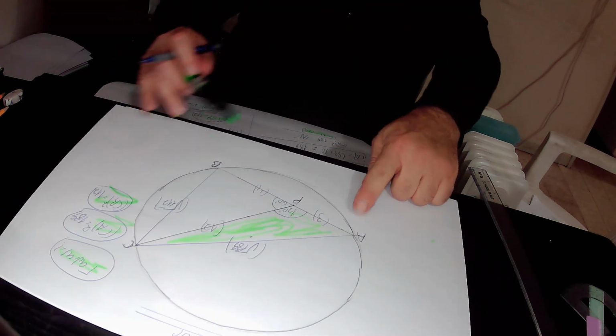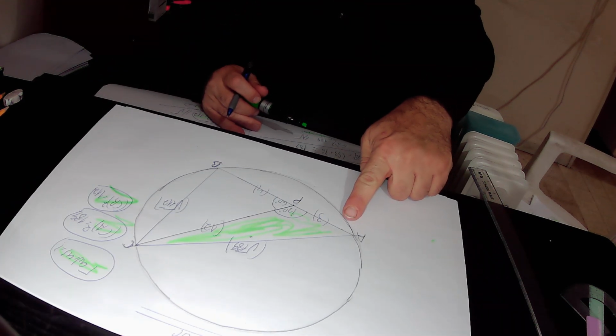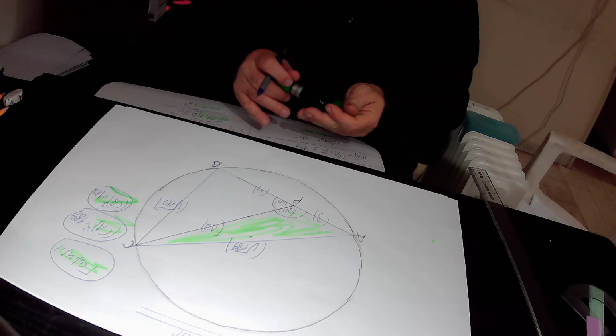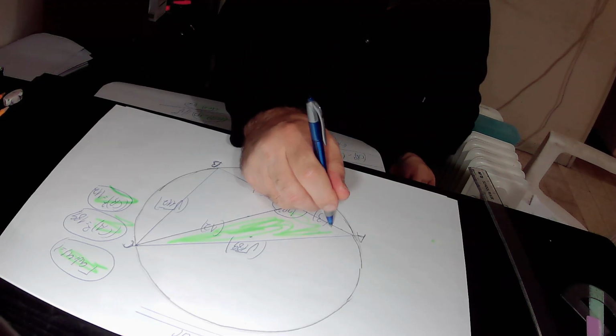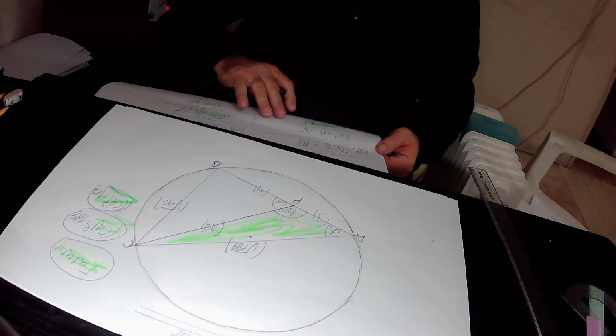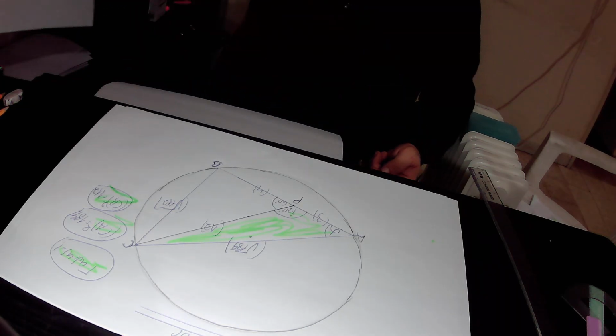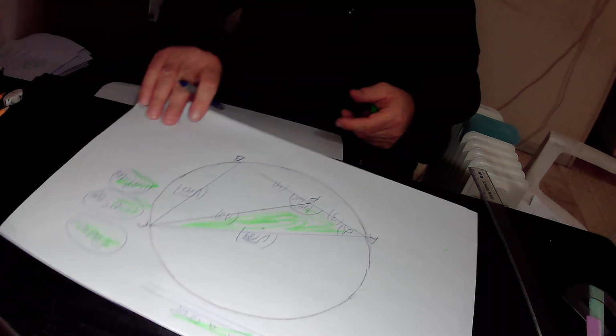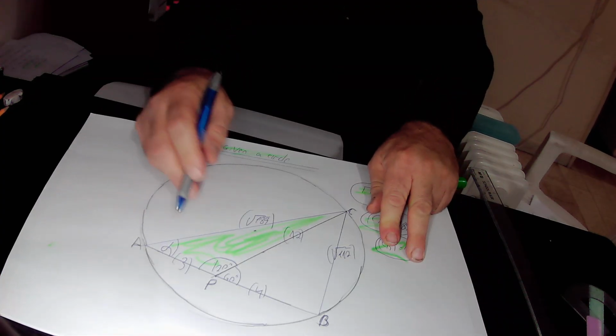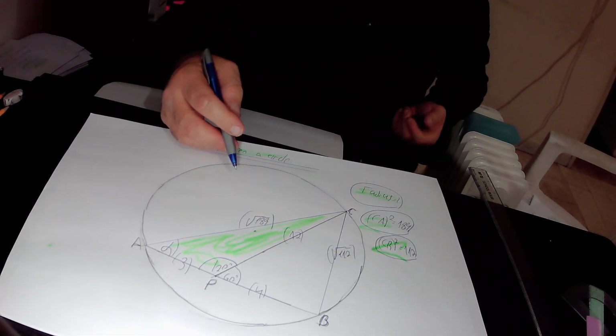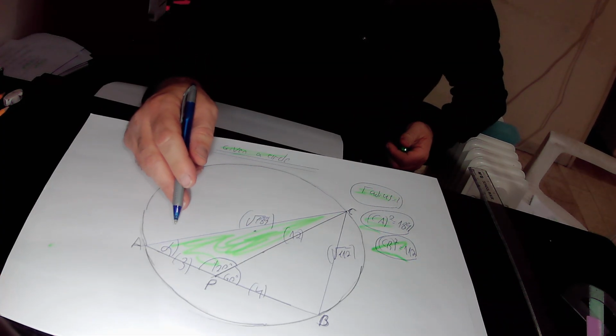In the next step, we define this angle, angle BAC, as alpha. And we will implement the law of cosines on this big triangle, triangle ABC, with angle alpha.